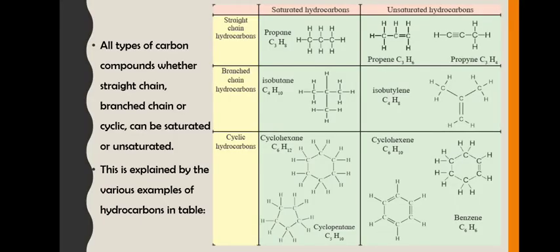See here, can you see benzene? Alternate single, double bond, one double bond, one single, one double, again here you can see single, double, right? This structure properly. Such compounds are called aromatic compounds.